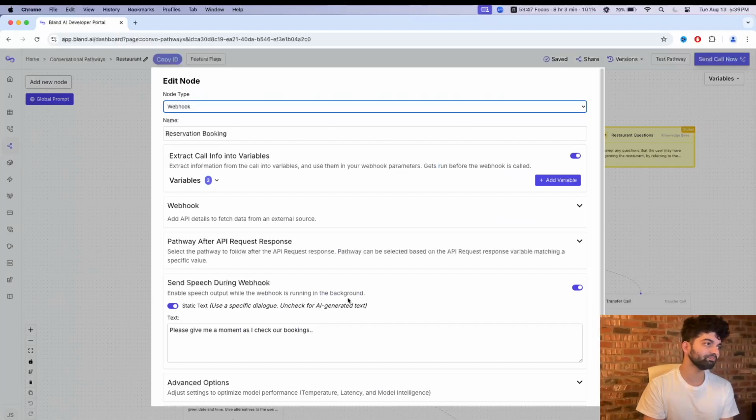So if I go in here, notice the node type is webhook. This restaurant is gonna already have a calendar, right? It has some form of calendar which shows the number of openings for a given hour, the number of tables, the types of tables, and all that stuff. So if we wanna confirm a person on the call and their reservation, just like a human, we would have to check and see, is that time slot available? Are there enough tables? Is that time during the opening hours? All that stuff. And that is what this node over here is going to take care of.